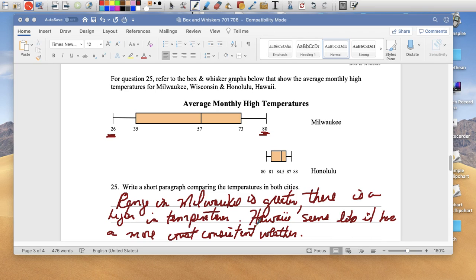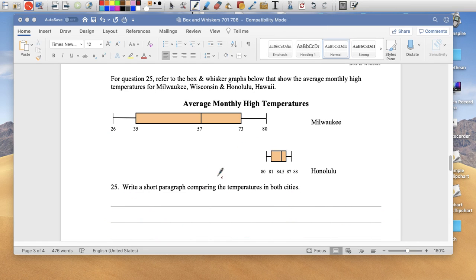I can imagine waking up every single day for 7 or 8 months, going outside, and it's always a temperature between 80 and 88. I think that would be nice. Well, it depends if there was humidity or not. So you can talk about all that.